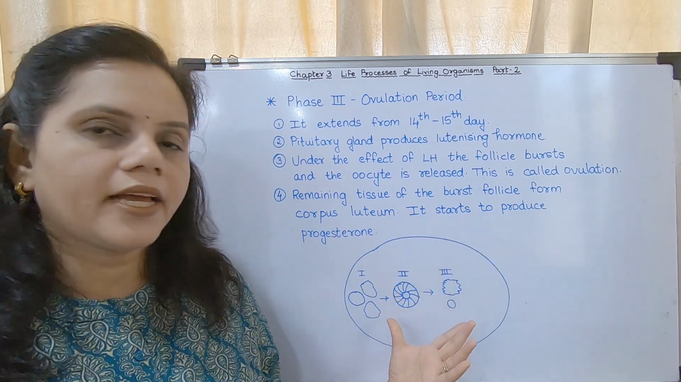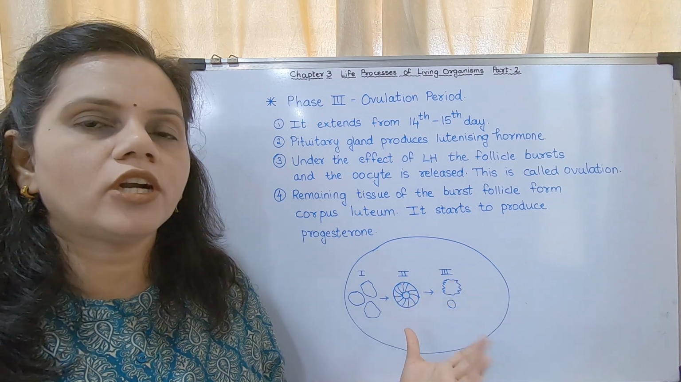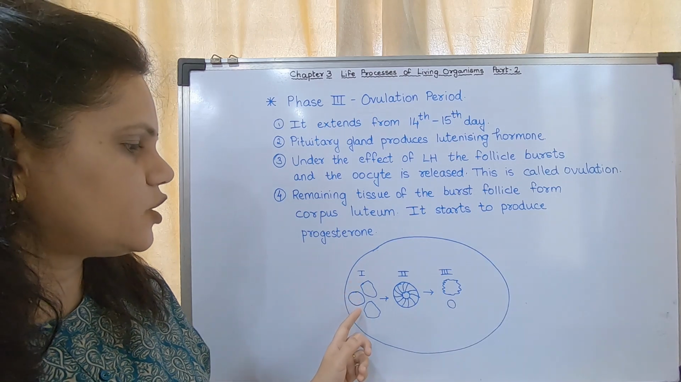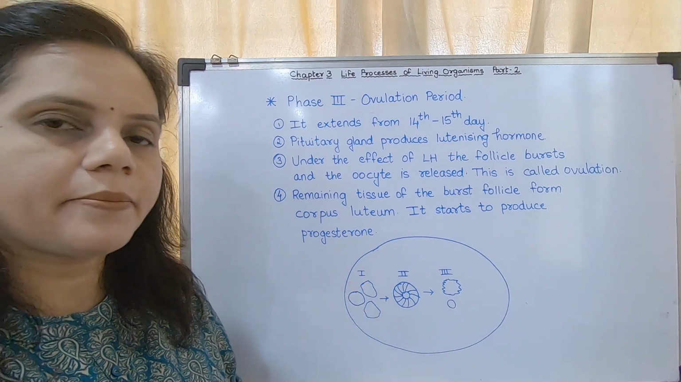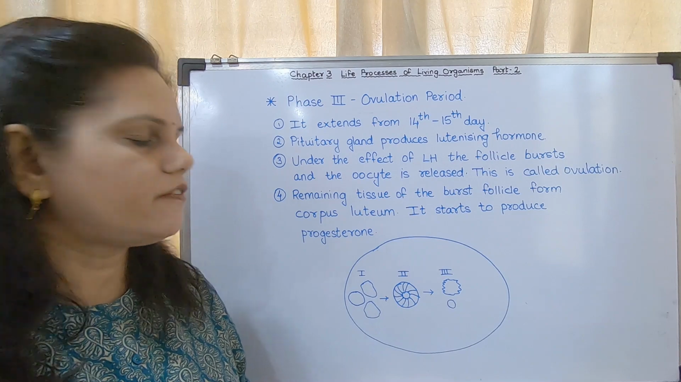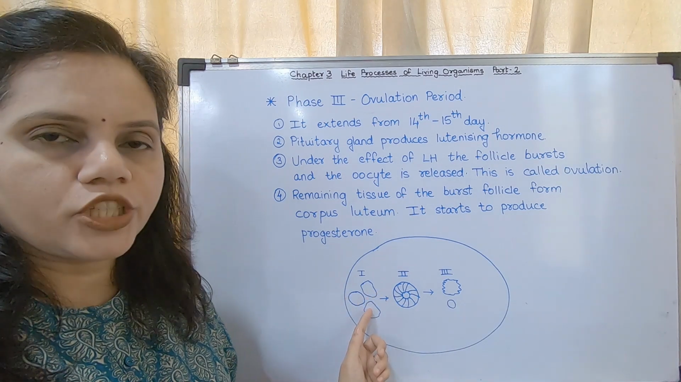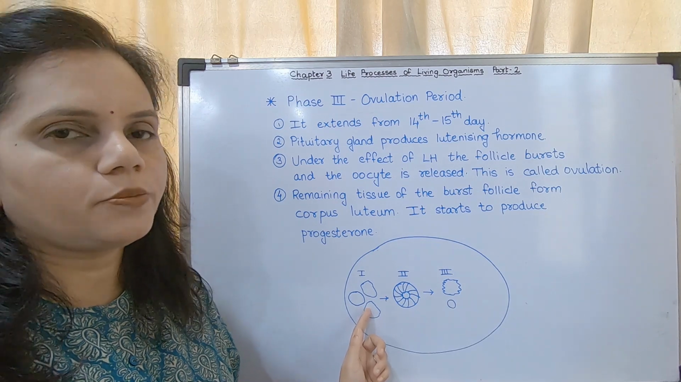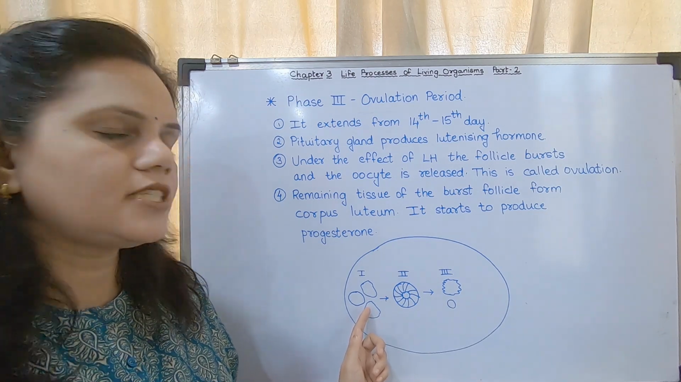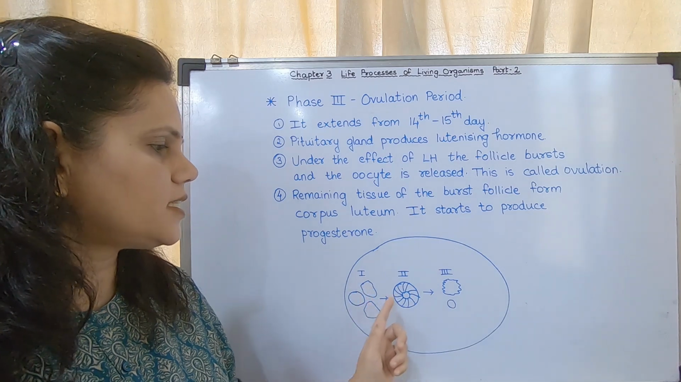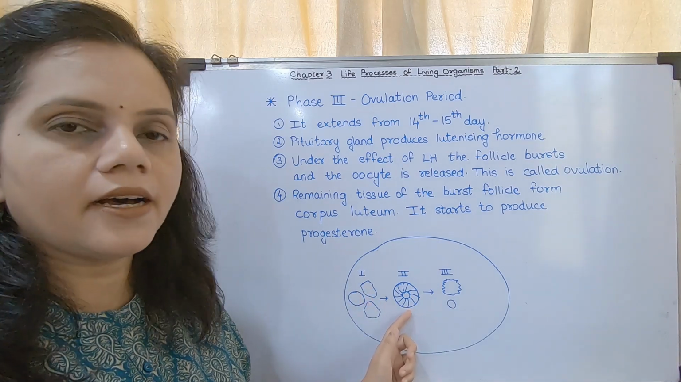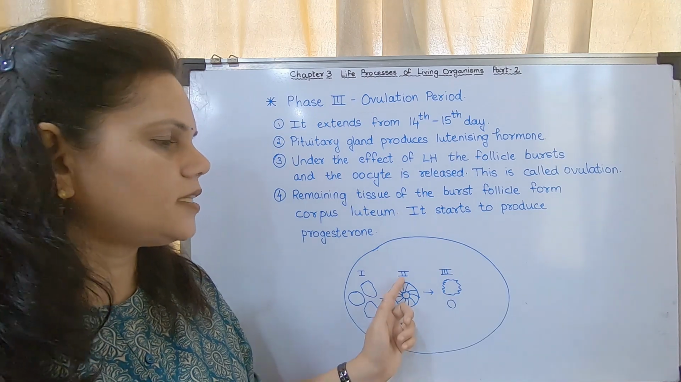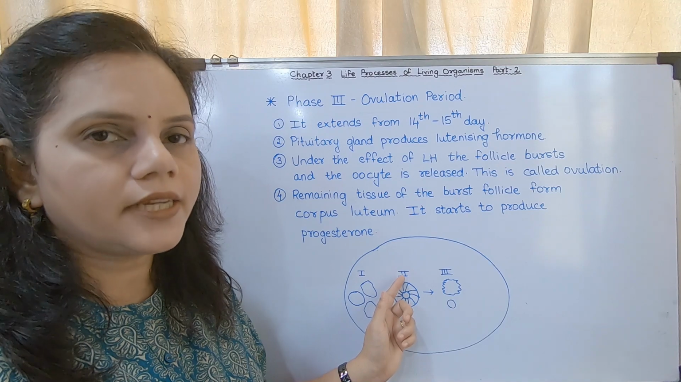So in this diagram I have just tried to show what happens in an ovary. During the first phase, different follicles are present inside the ovary. For the first 4 days the level of progesterone and estrogen is low, so it orders the pituitary gland to produce FSH. When FSH is produced, one of these follicles starts to develop. This is a follicle which is developing. It develops in the second phase, from the 5th day to the 13th day.